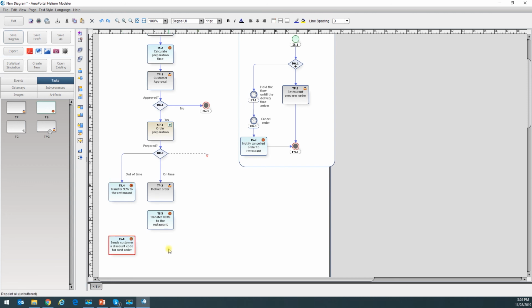Now, how should I connect all of these? I have the delivery here. Obviously, the delivery only has to be done when the order has been on time or even when it's been out of time, but the customer didn't cancel it. So I guess here we have a decision, but maybe I should change it. Actually, I think I'm going to have to add another gateway. So let's say we delivered, okay, so it's been prepared and here it should be a yes or no. Yes or no. If it's no, obviously the process is going to end.